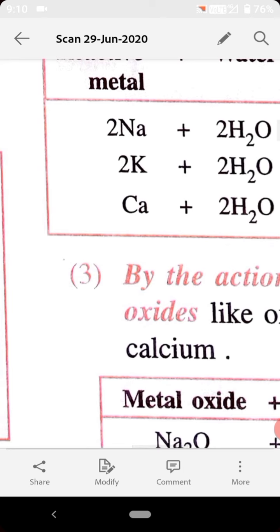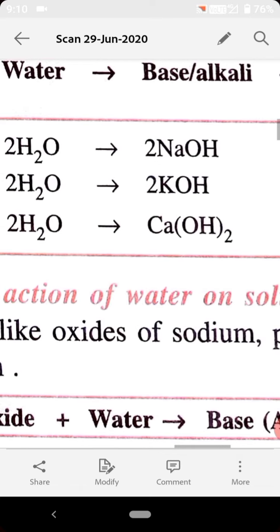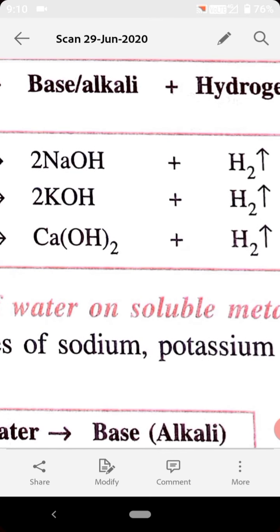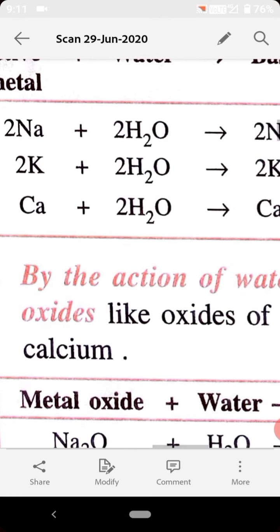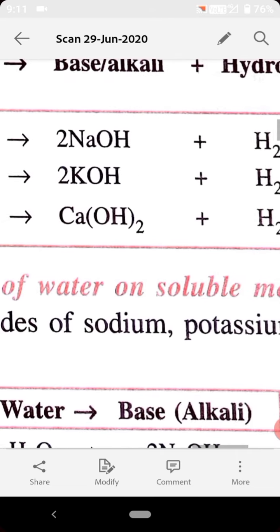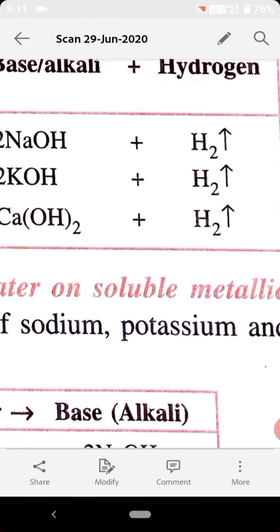Another example is the reaction with potassium. Potassium is also a very highly reactive element. It reacts with water molecule to form potassium hydroxide, KOH, plus hydrogen gas liberated here. It is the same chemical reaction as you have seen in the case of sodium metal. Another example is the reaction with calcium. Calcium is a little less reactive compared to sodium and potassium, so normal water is required here. It reacts with water to form calcium hydroxide and hydrogen gas liberated.